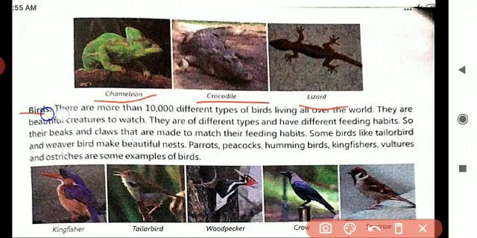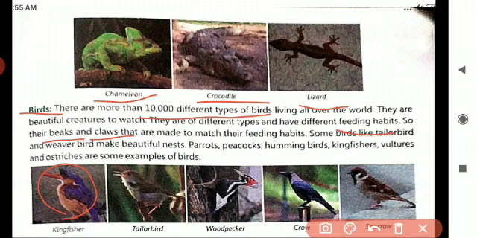The next one is birds. There are more than 10,000 different types of birds living all over the world. They are beautiful creatures to watch. Yes or no, children? The birds are of different colors and look very beautiful. They are of different types and have different feeding habits. Each and every bird has different types of beaks and claws, which match their feeding habits.